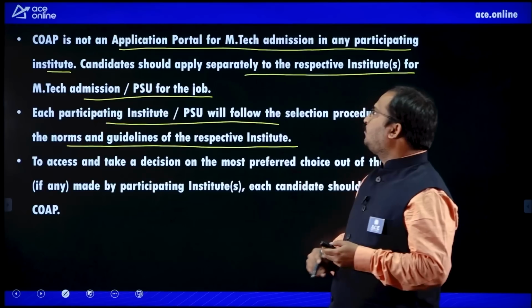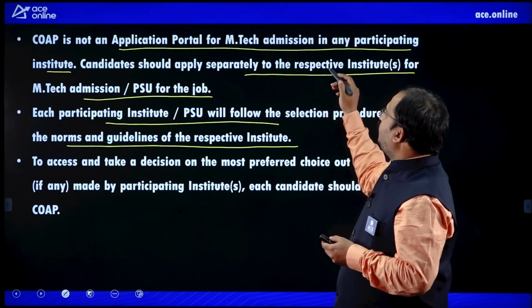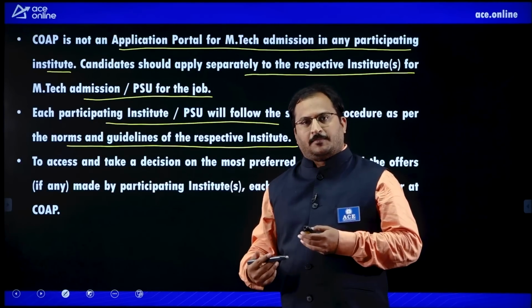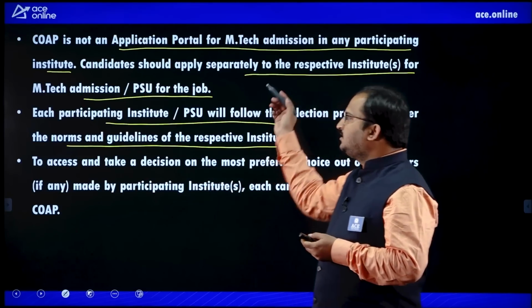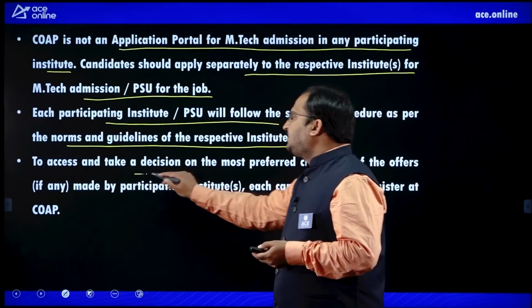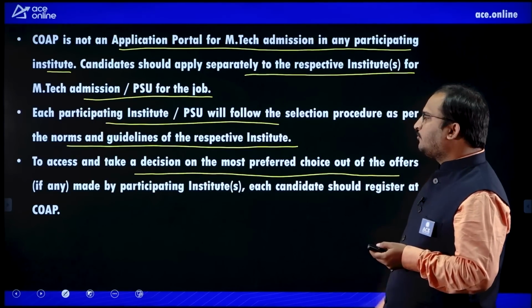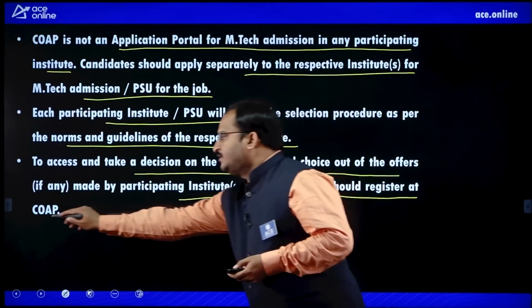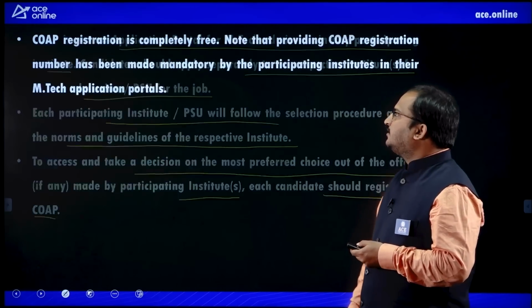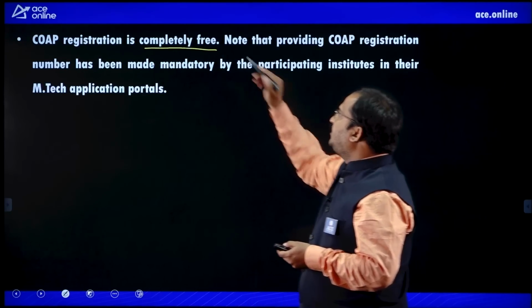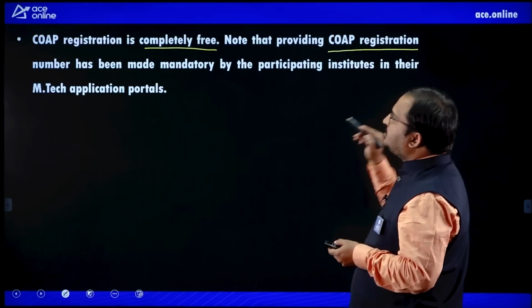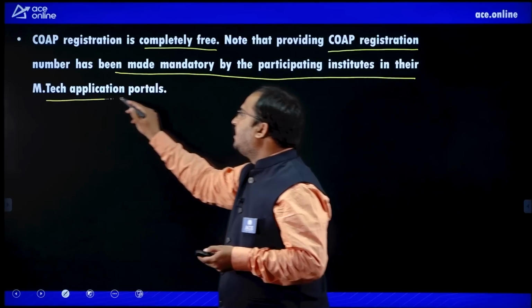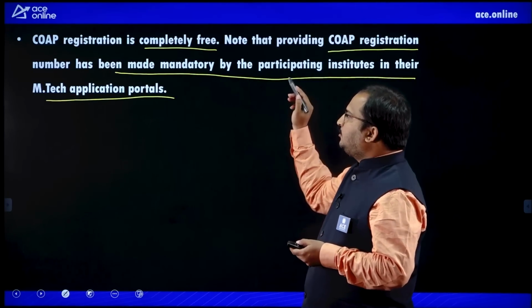COAP is not an application portal for M.Tech admission. So, you have to apply separately to the participating institute or PSU job and then look for the offers in the COAP portal. To access and take a decision on the most preferred choice of the offers made by the participating institutes, each candidate should register at COAP. This is the thing that you need to understand. Then, COAP registration is completely free, dear students. Note that providing the COAP registration number has been made mandatory by the participating institutes in their M.Tech application portals. So, try to understand this.